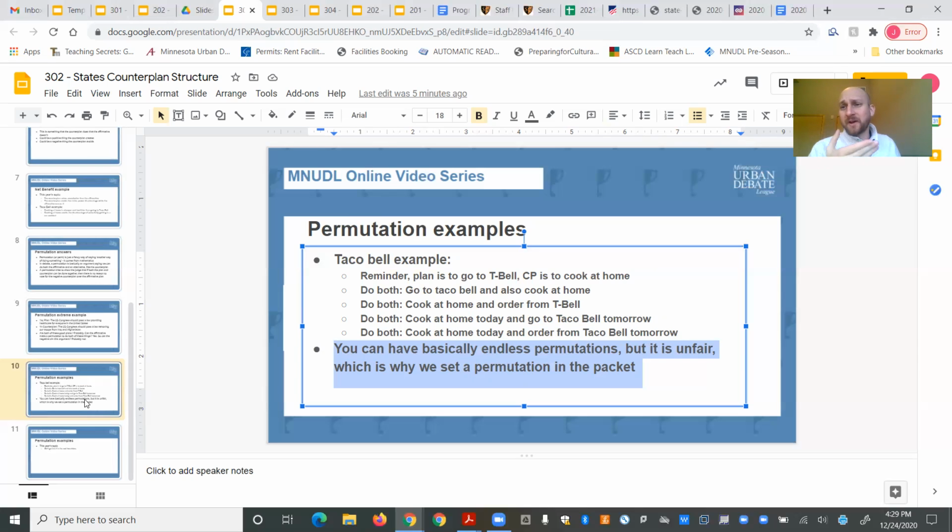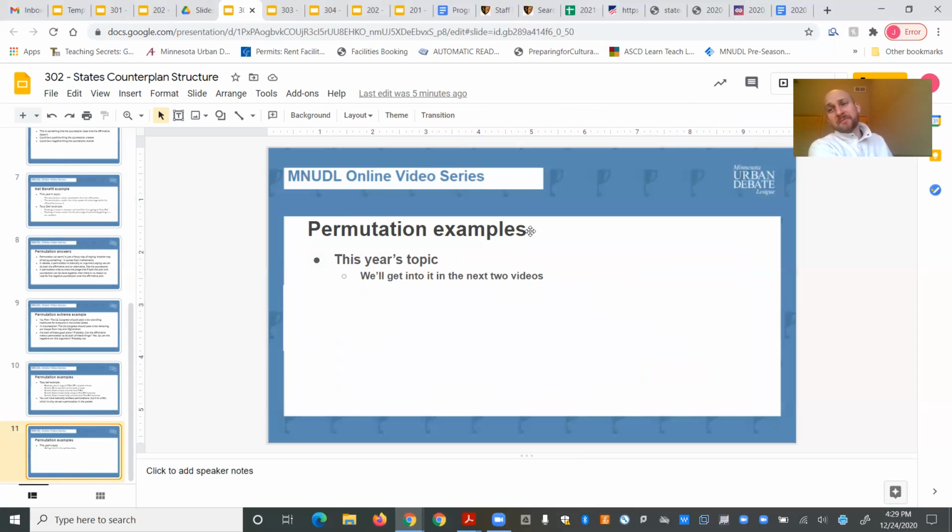And if we let all the coaches and students, debaters just make up their own permutations, you would stumble onto some that are really, really strong and really good. So that's why we have a set permutation in the packet to make it a little more fair between the affirmative and the negative, one that isn't so powerful that the affirmative wins every time, but also not so bad that the negative wins every time. And speaking of permutation examples for this year's topic, we'll get into that in the next two videos, especially under the evidence video, so that we can see how that goes.